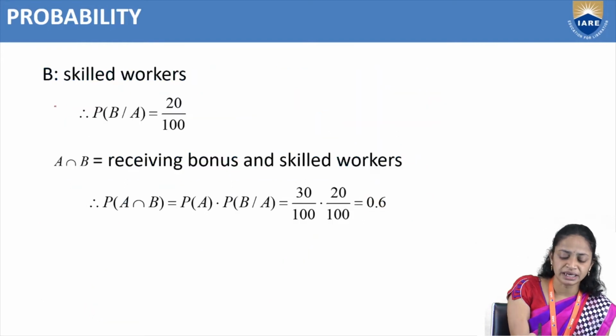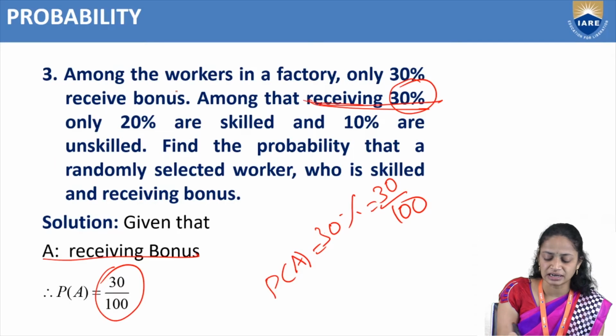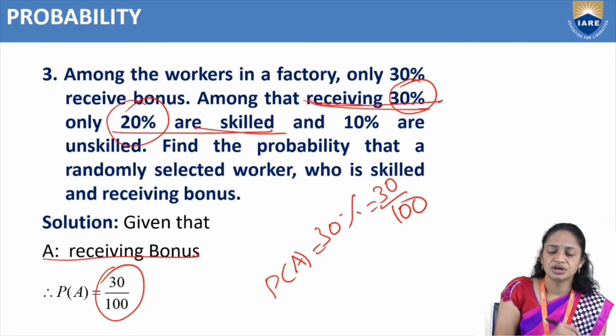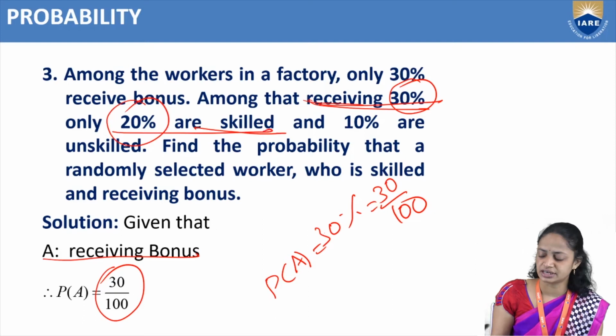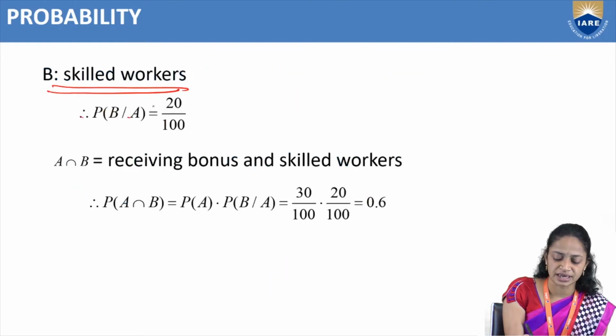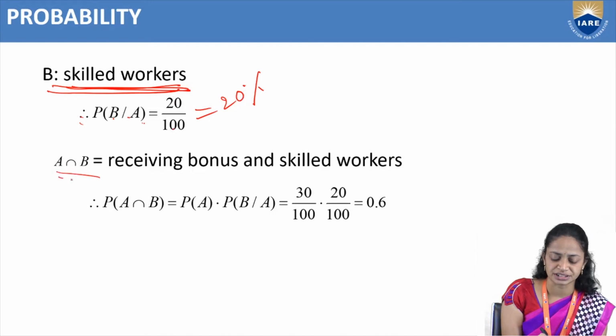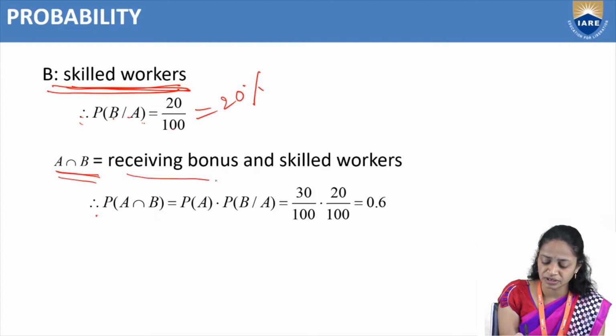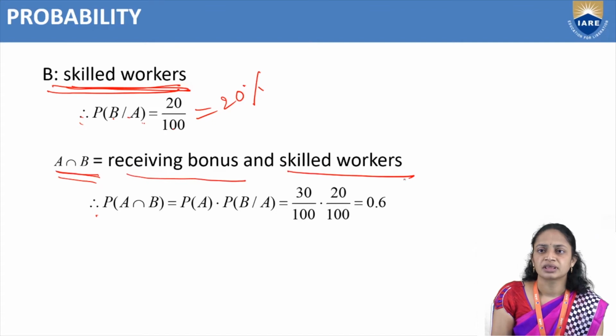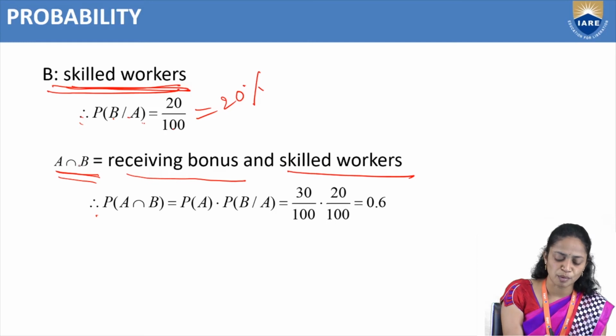Like that, B is skilled workers. How many skilled workers are there? Here we have 20% skilled workers. So P of B divides A equals 20%, that means 20 by 100. Now we are going to find the probability of A intersection B. Before that, what is A intersection B? Receiving a bonus and skilled workers. So we find the probability of A intersection B.